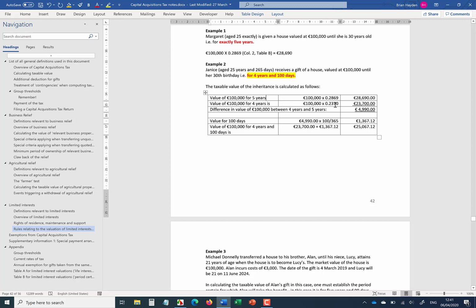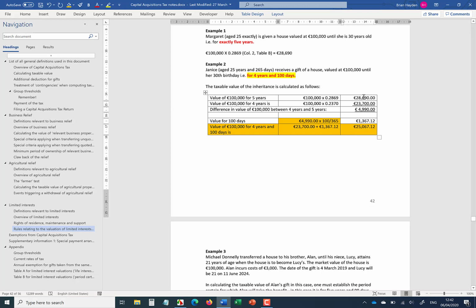Again, using the 4-year factor, the difference is 4,990, and we have to take a fraction, 100 out of 365, of that difference. So 4990, which we got up here, we need 100 out of 365. So this is basically between year 4 and 5. So we need 100 days. So that's 1367. So 4 years plus another 100 days: 23,700 plus 1367 gives us the value for 4 years and 100 days. So for those scenarios where it's not an exact number of years, there's a little bit of a calculation involved.